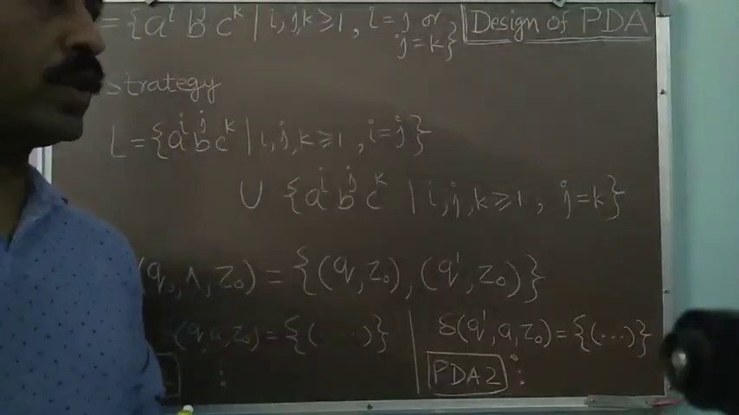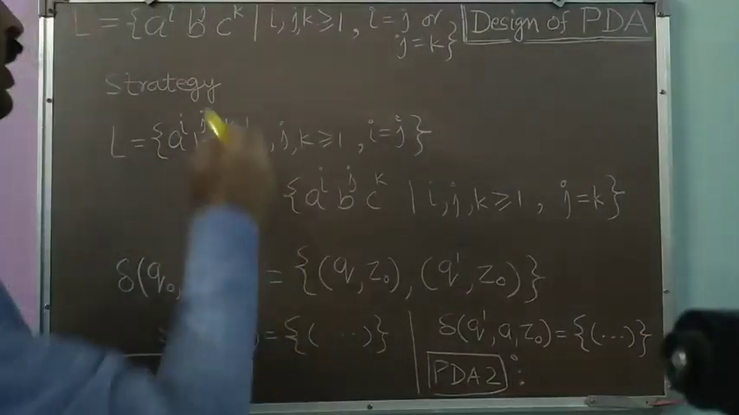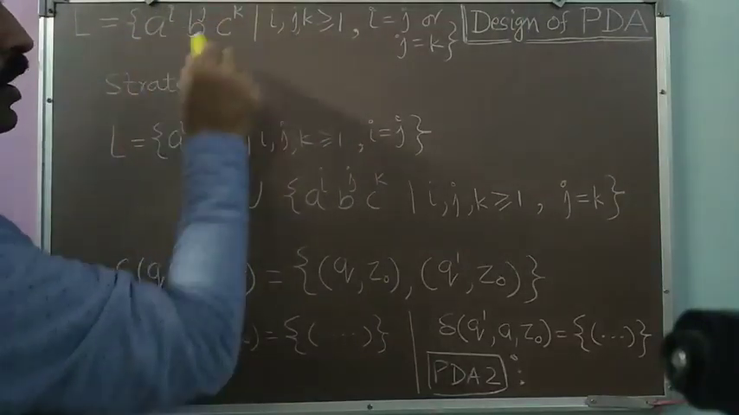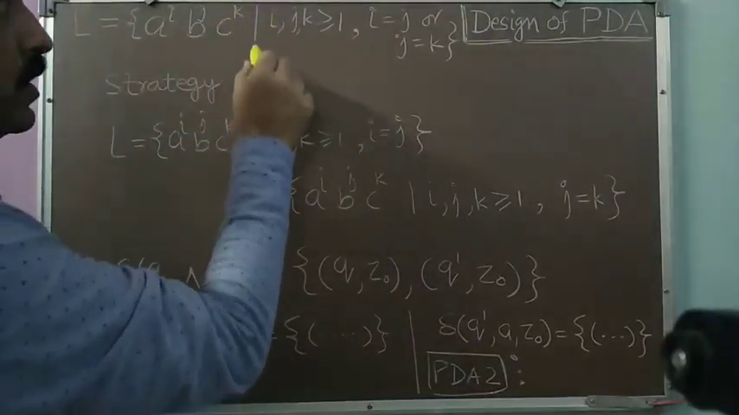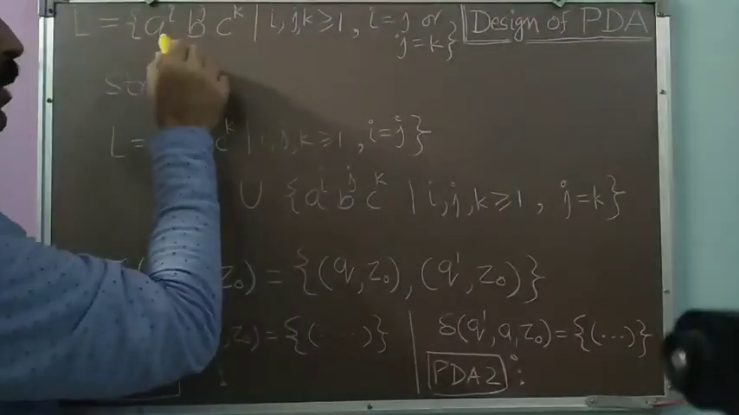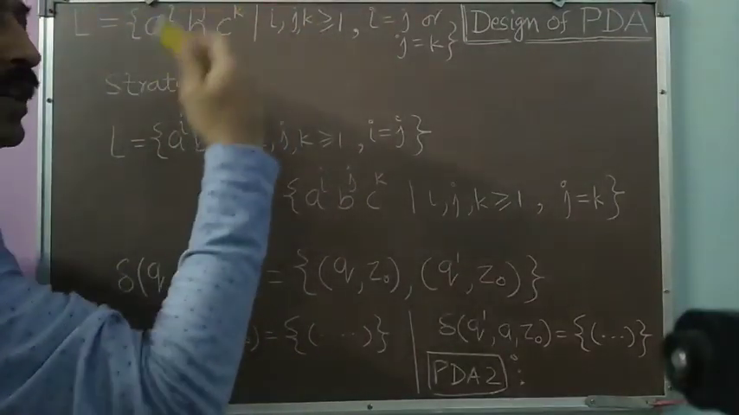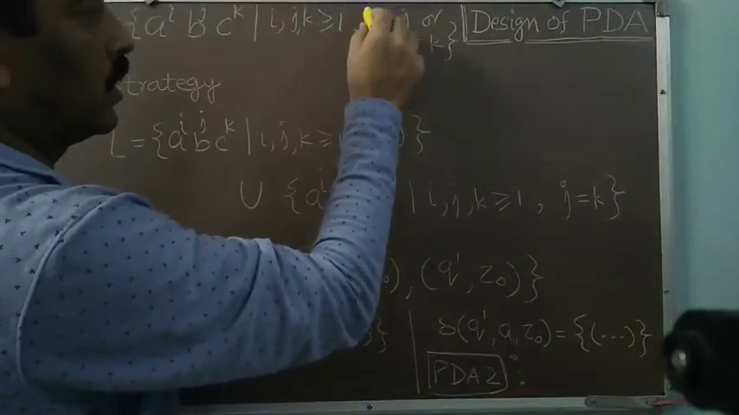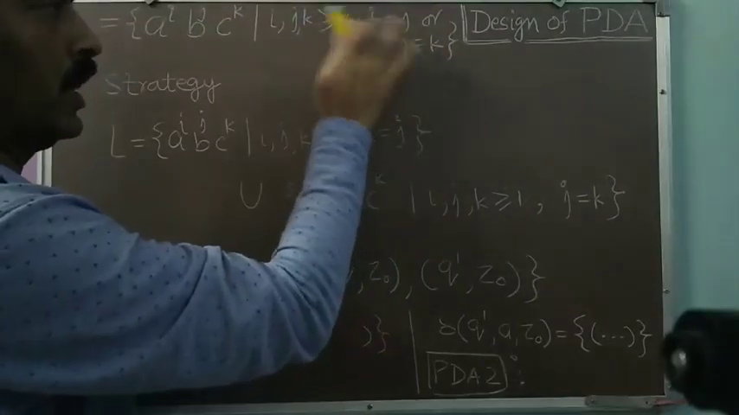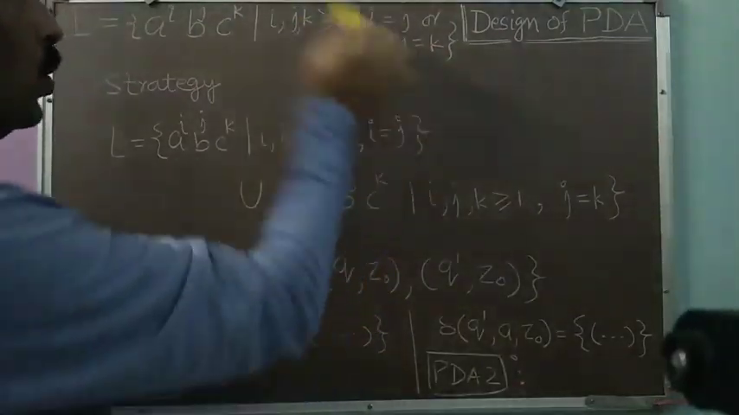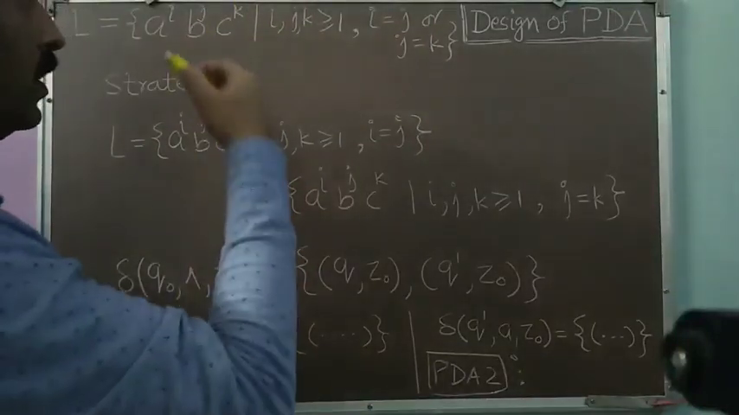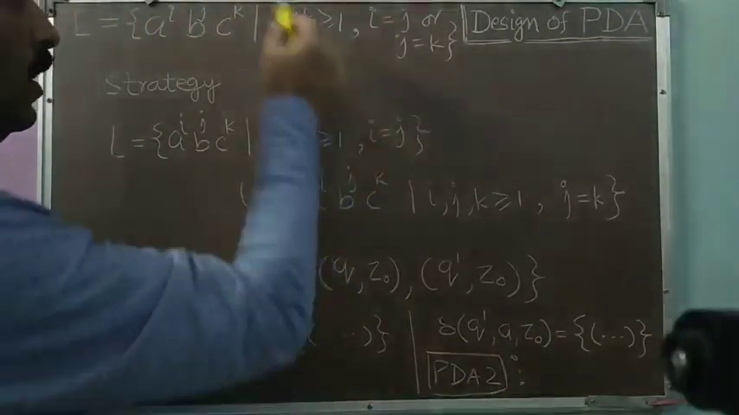Now we come to the solution of the second problem. That is L is a to the power i, b to the power j, c to the power k, such that i, j, k are greater than or equal to 1, meaning thereby A's and B's and C's will come at least once. The other condition is either i is equal to j or j is equal to k. Any one of these two should be true. So this is the language for which we have to write our PDA.